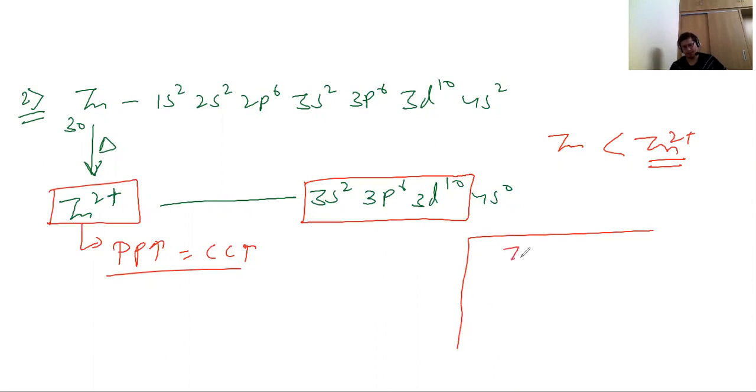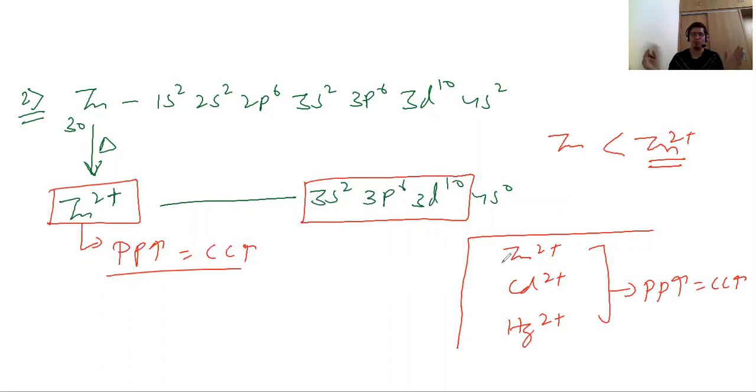Now, the question arises: does only zinc fall under that category? The answer is no. So for the Zn2+ cation, below Zn is cadmium, which you use in your nuclear reactor. Then you have mercury, the only metal which is liquid. So in these three cases, polarizing power is higher and covalent character is higher. I have a cheat code for this. Zimbabwe, capital Harare. Zimbabwe, capital Harare. You can have your own cheat code. So this and Zimbabwe, capital Harare are the 6 examples of cationic form for Fajan's rule, which will help you know pseudo noble gas configuration. So this is all about your cation. I hope that is clear.